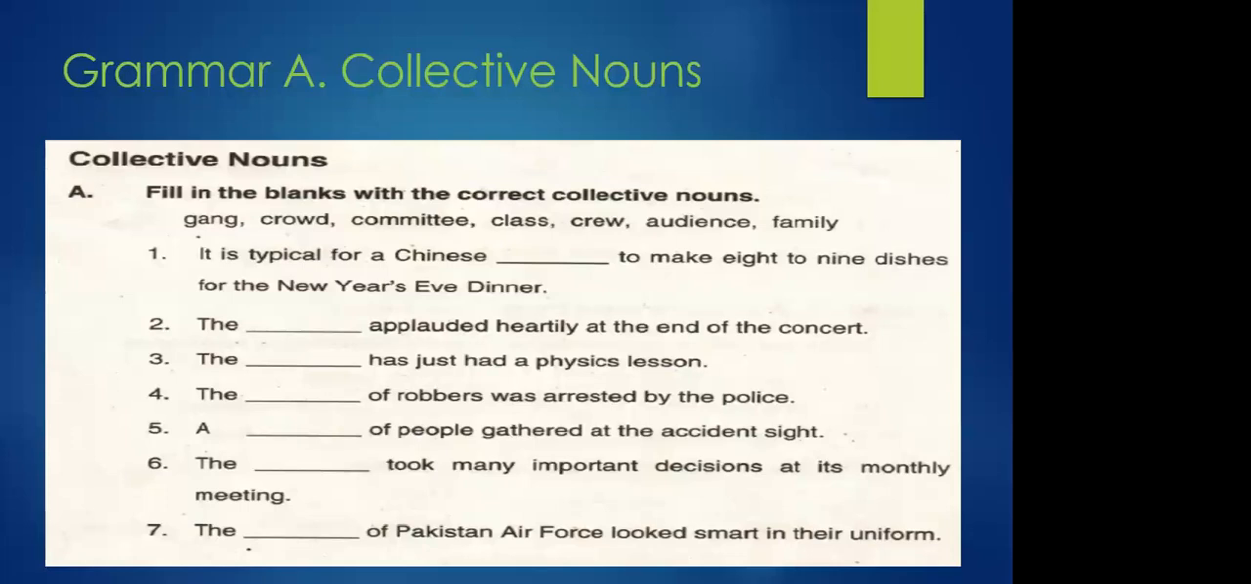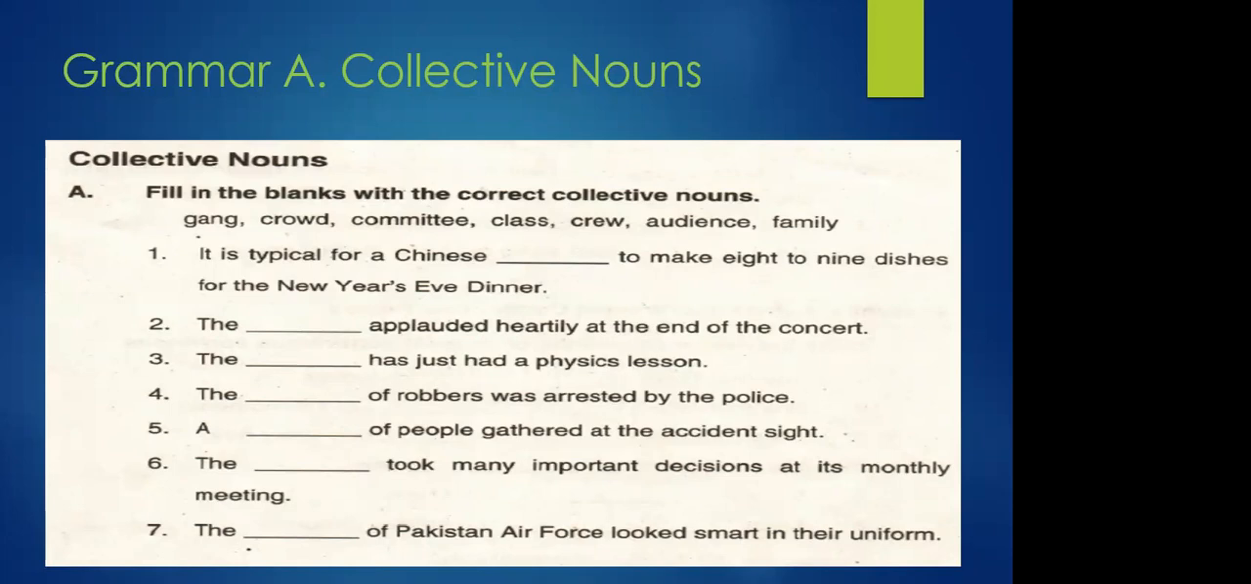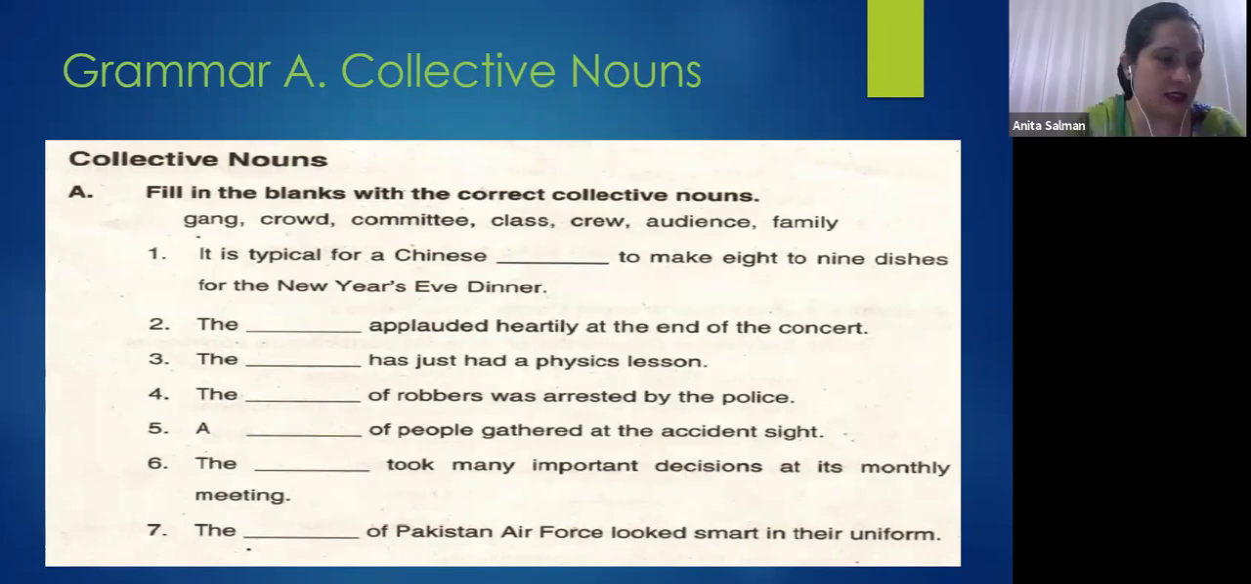Okay, number 3. I want the other students to also raise their hands and keep on telling. The dash has just had a physics lesson. Yes, Angel. The class has just had a physics lesson. Very good. Good.